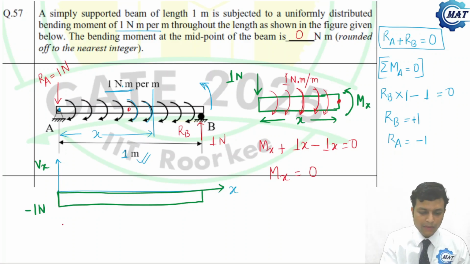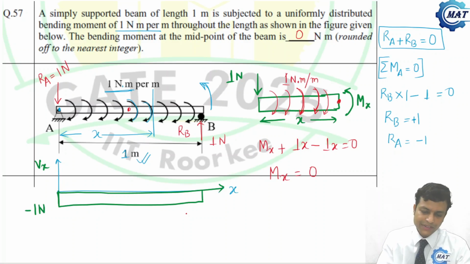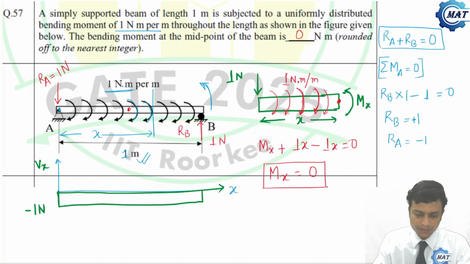And from the shear force diagram, that we have done several times in our full course, you can try it. That is for your task. So here the bending moment is 0. This is the answer to the problem. Now let us move to the next problem.